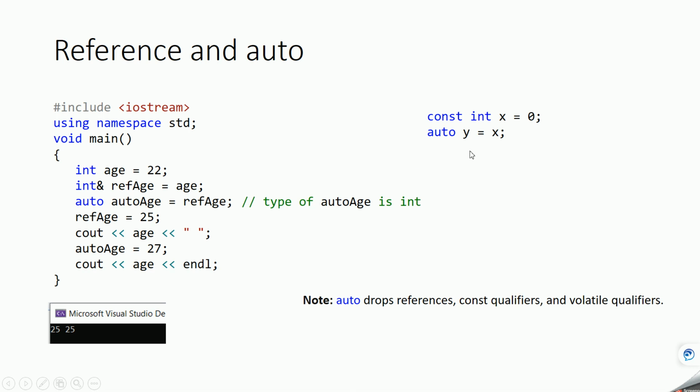In this case, x is a const integer, but when you assign this x to y, the type of y will be integer. It will not be const int, it will be only int. Why? Because auto drops references, the constant qualifier, and also the volatile qualifier. Okay.